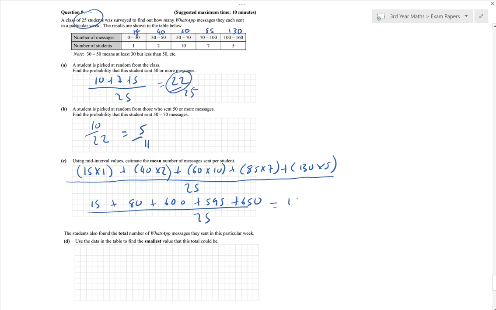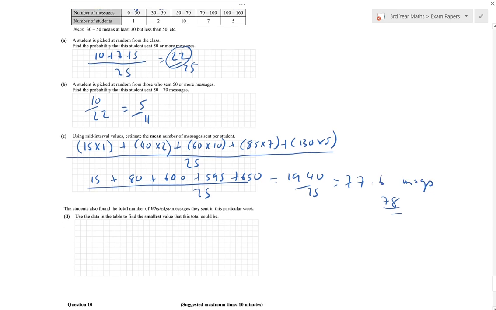To add that, it gives me 1,940 over 25, which is 77.6 messages per student. So on average it's 77.6. Now you can't really send 0.6 of a message, so I would be inclined to just write 78.